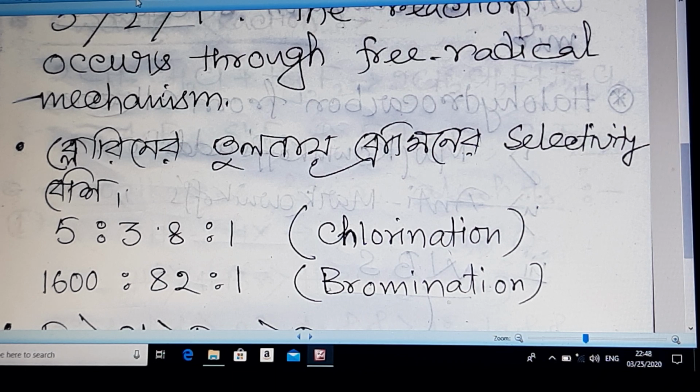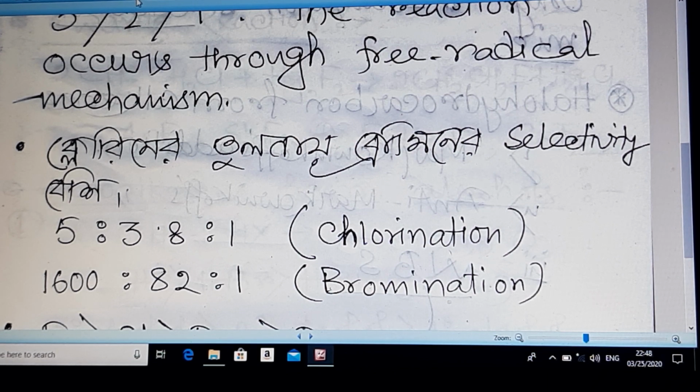But in case of bromination, you can see the ratio of 3-degree bromoalkane to 2-degree bromoalkane to 1-degree bromoalkane is 1600:82:1.